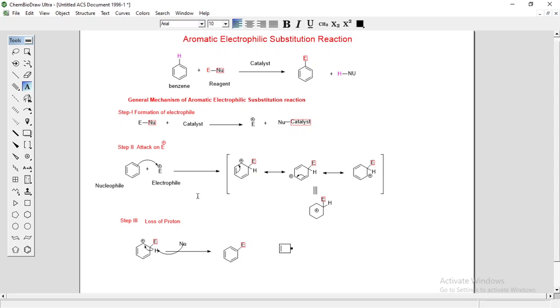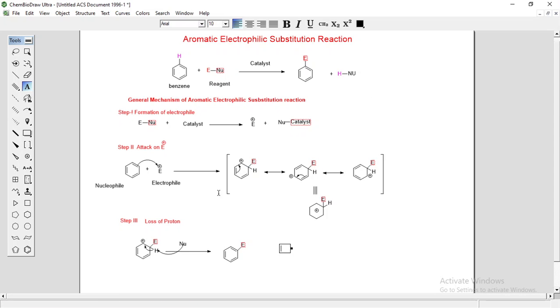Once you understand the general mechanism of electrophilic aromatic substitution reaction, because the basis of all these mechanisms depends on this general mechanism. In the final exam also, the same type of mechanism will be there, only instead of E another atom is there, or instead of this nucleophile another nucleophile will be there.